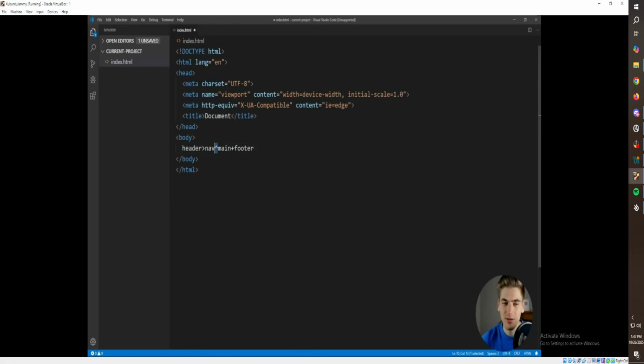Now we want to climb up. So now we no longer are inside this header. And if we hit enter, you can see it, we get the markup that we want.